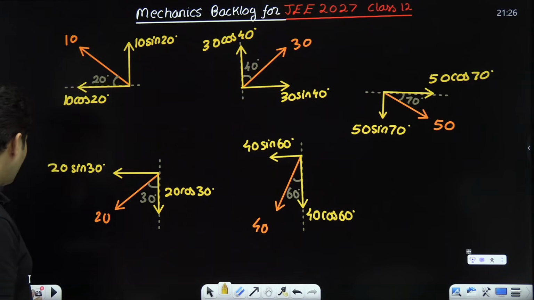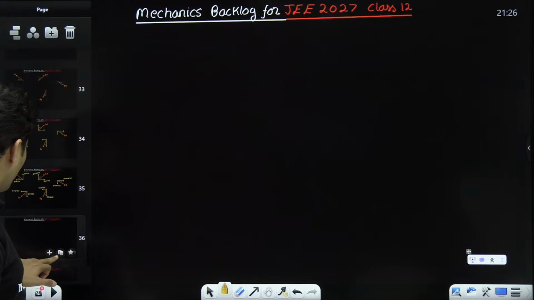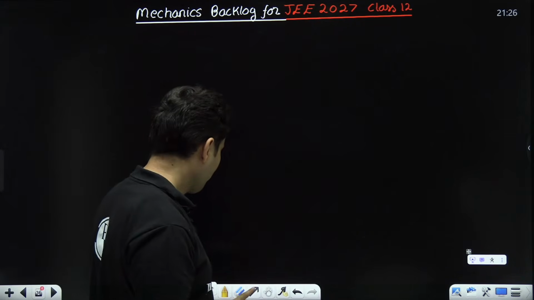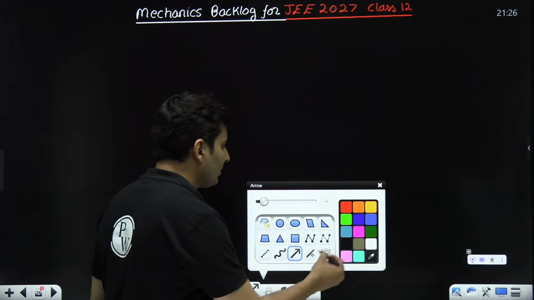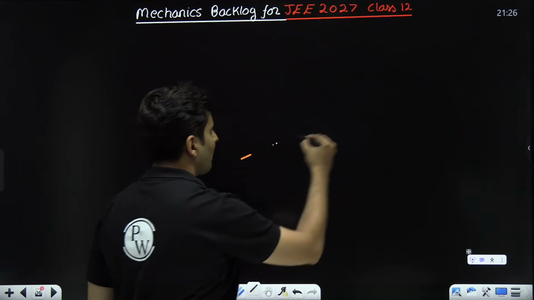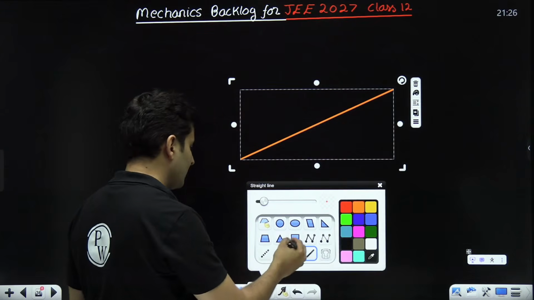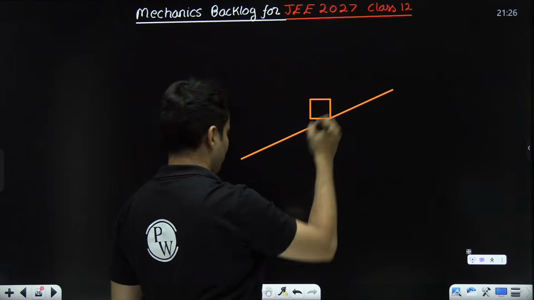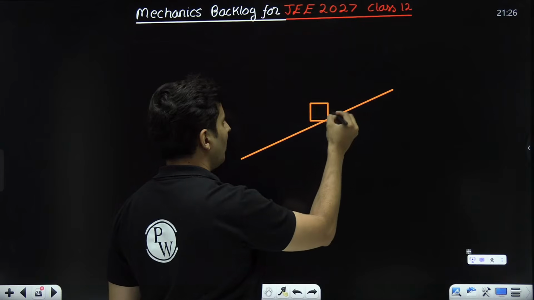So this is how you take the components. Now, let's say for example, when you have those inclined planes, you often get those components and you often show the forces acting on the masses. And this is one common pain point area.